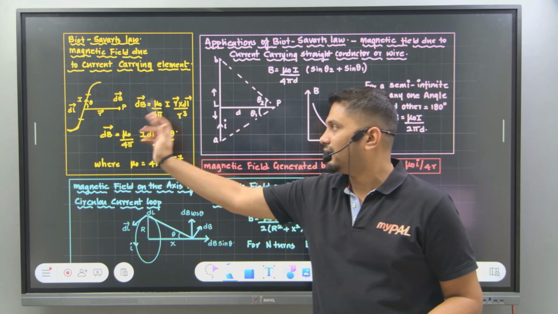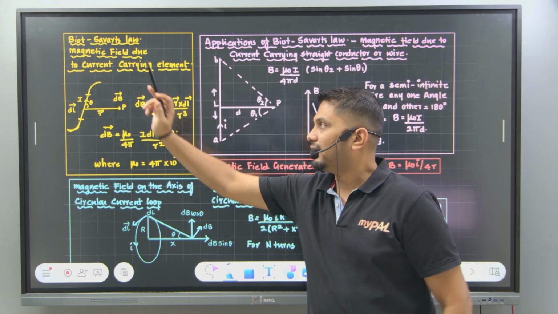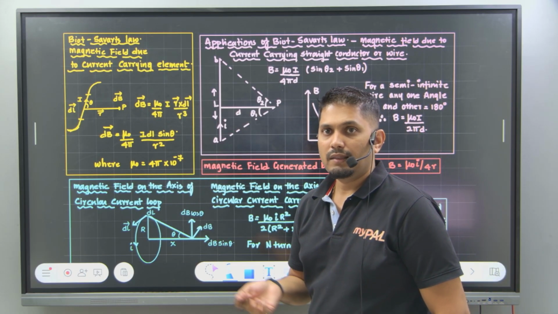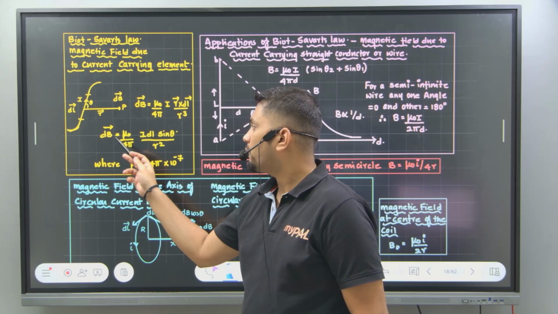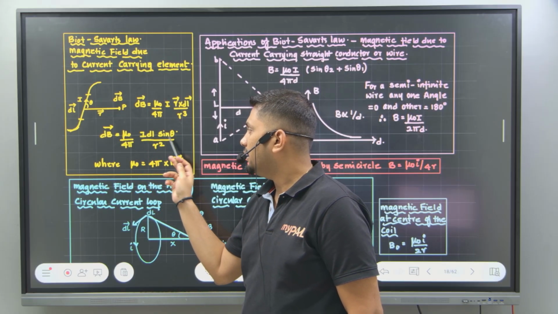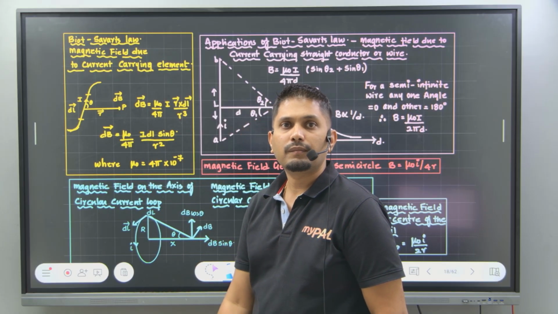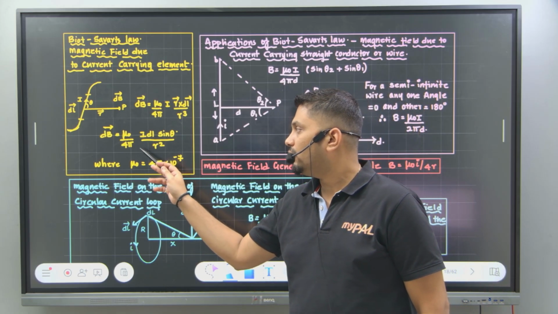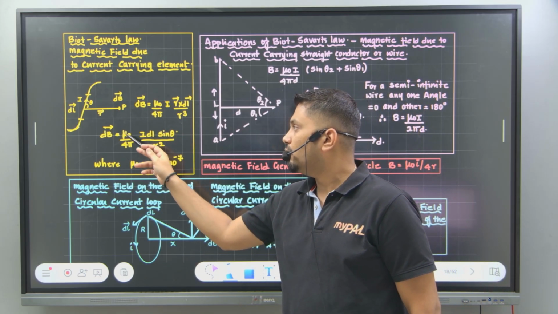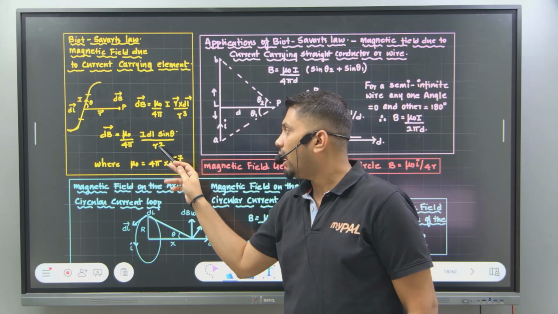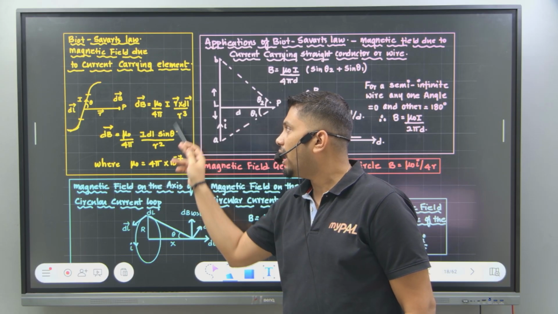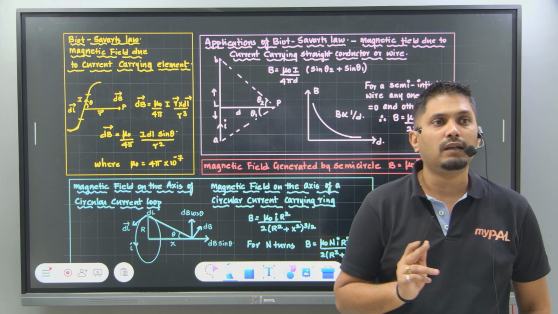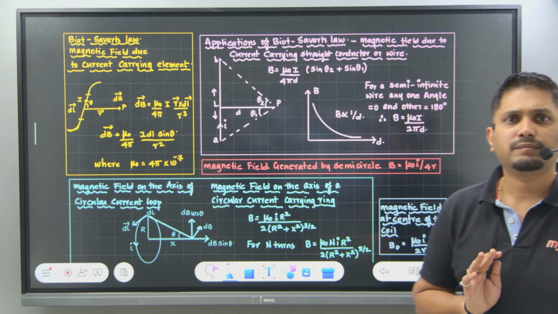So any current carrying conductor generates a magnetic field, and that magnetic field can be given by a formula: mu naught by 4 pi, I dl sine theta by r square, correct? Yes or no? The same thing if I want to write in vector form, then it will be mu naught by 4 pi, I into dl cross r divided by r cube. Did you understand? Not r cross dl. Is it clear?